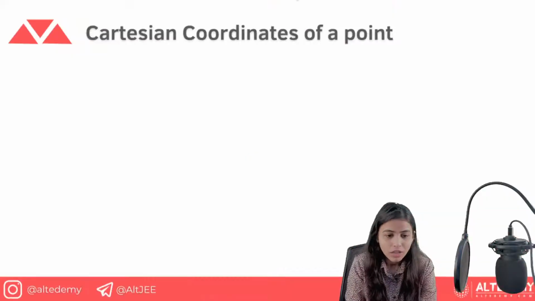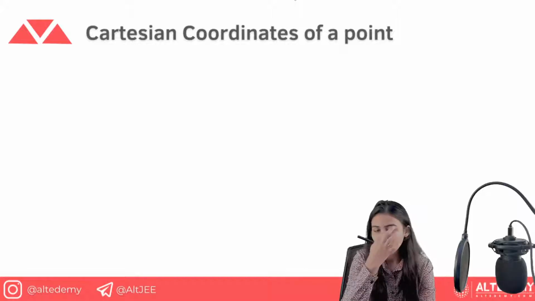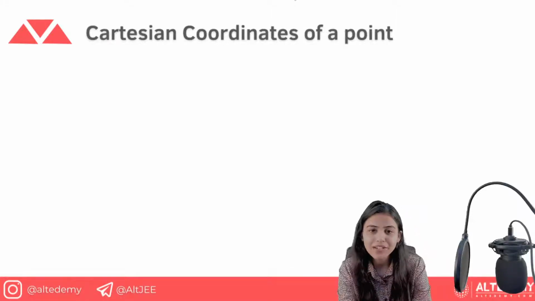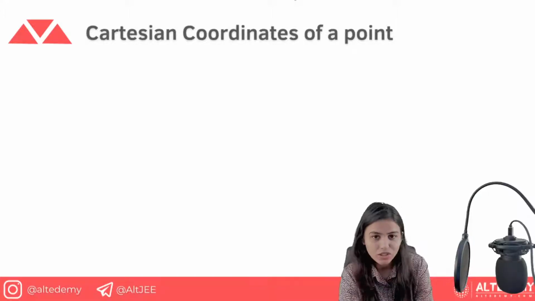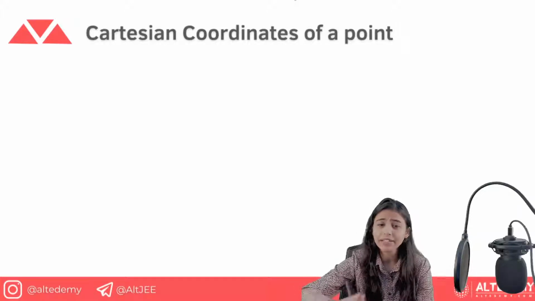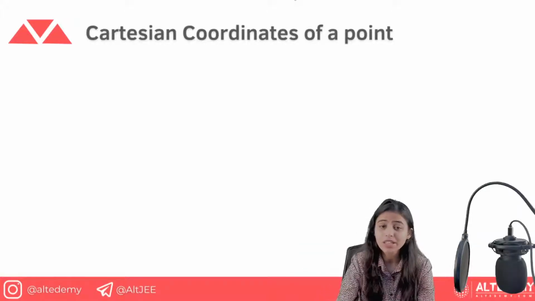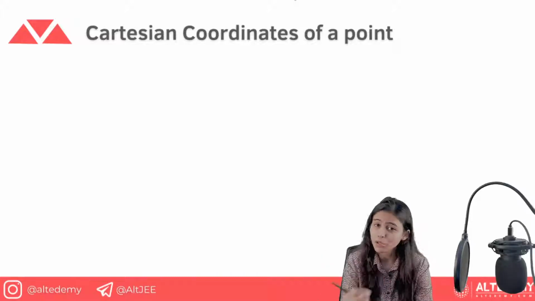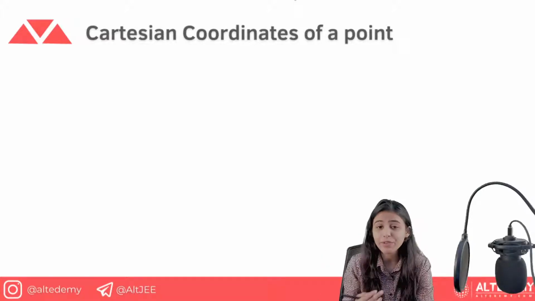Now Cartesian coordinates. See, I talked to you about the point. Now what are the different types of representation of a point? You can term it as Cartesian. Also we have polar coordinates. So right now firstly I'll tell you about the Cartesian, then I'll tell you about the polar, and then I will tell you about the conversion of those points. Also in between those we will do some questions as well to check that whatever I am telling you, you are being able to perceive that.